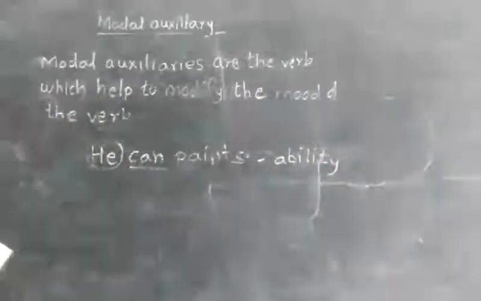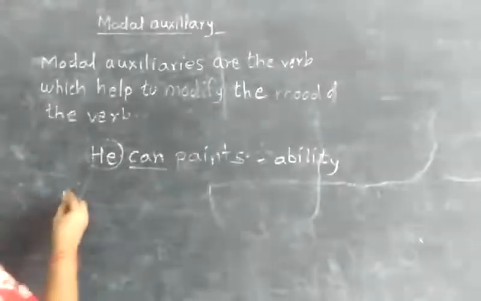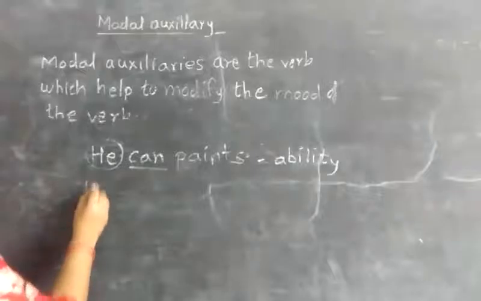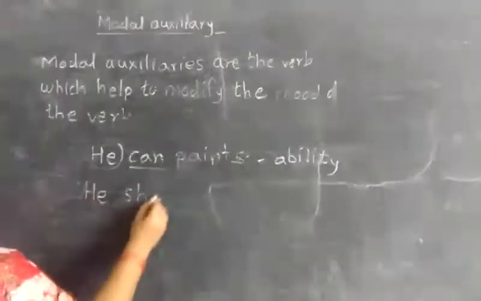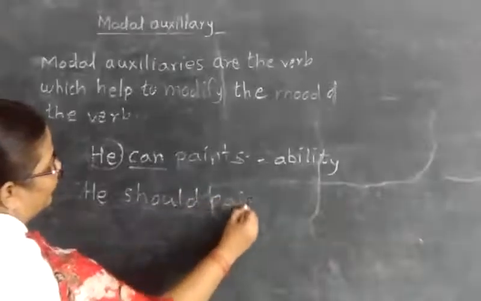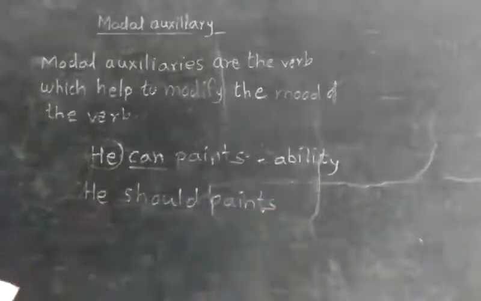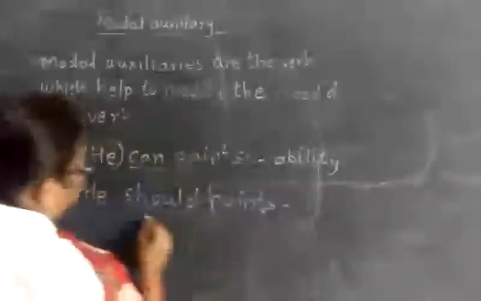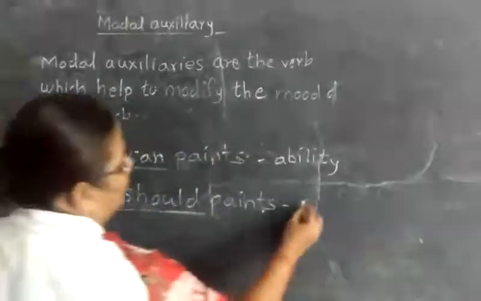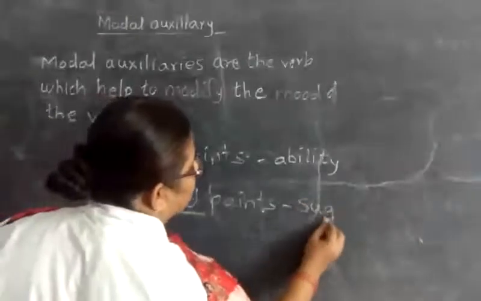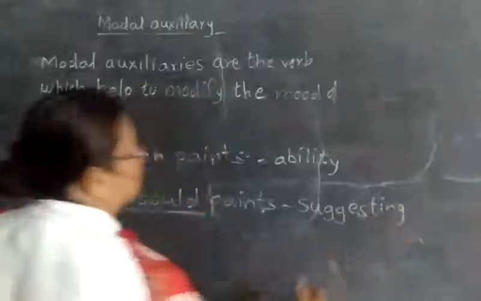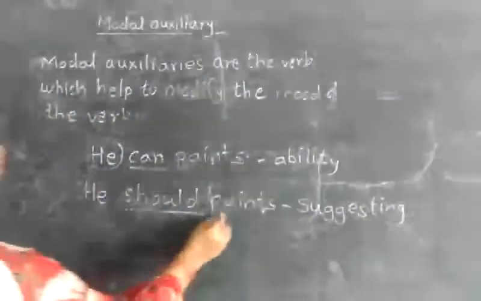Now, he should paint. In this sentence, should denotes or suggests to paint.